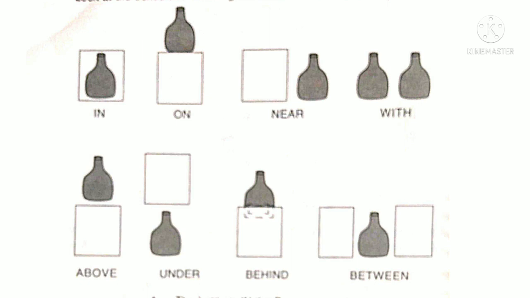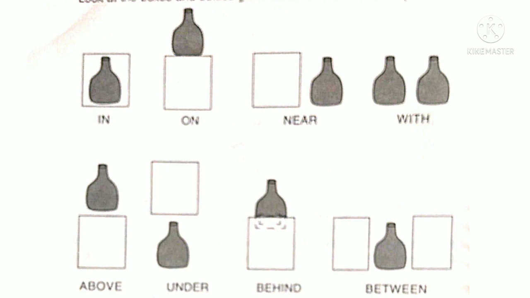The bottle is under the box. The bottle is behind the box. The bottle is between two boxes. So in this way, these prepositions in, on, near, with, above, under, behind, and between denote or show place.